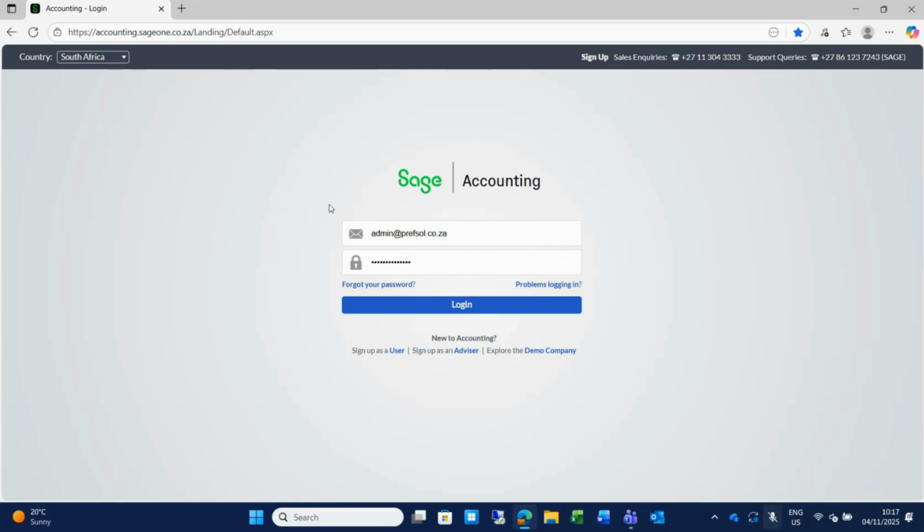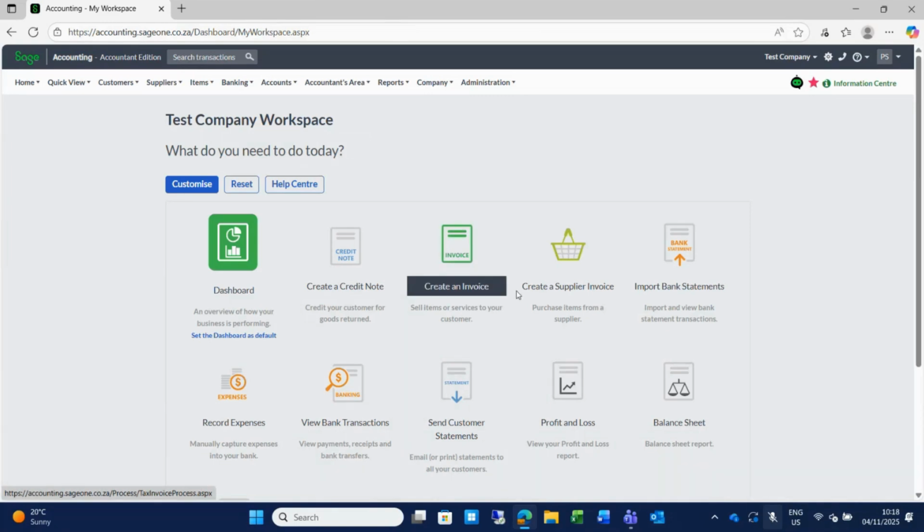But if you do sign up, your 30-day trial period will start, and every work that you do in that trial period will not be lost. When your trial period expires, you can just continue working if you are happy with the system. So your trial period, 30 days, and your information will definitely not be lost. Okay, so I'm going to log in now. You're welcome to ask questions throughout. Leon will check the questions for me, and he will then let me know if there's any questions, and I'll answer it as we go along.